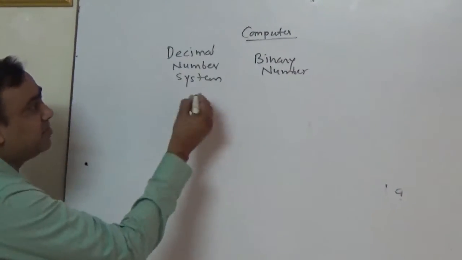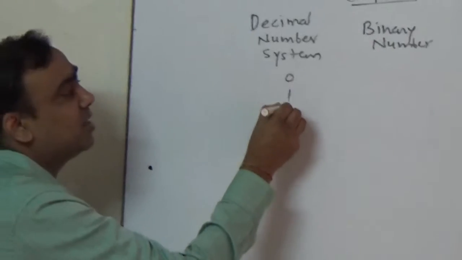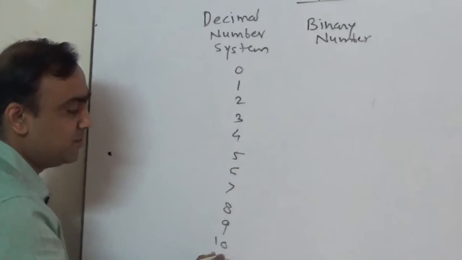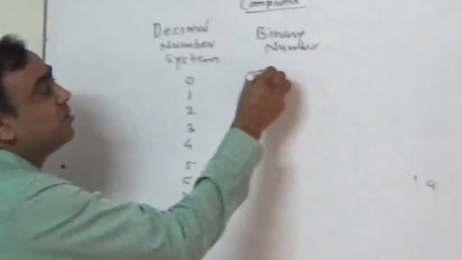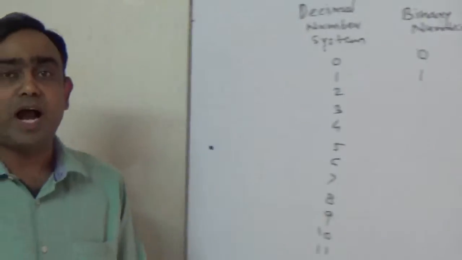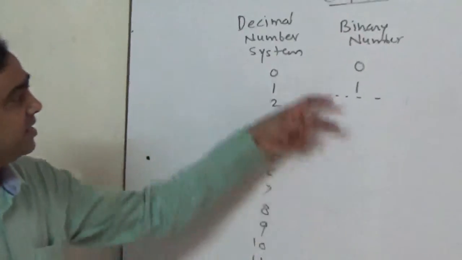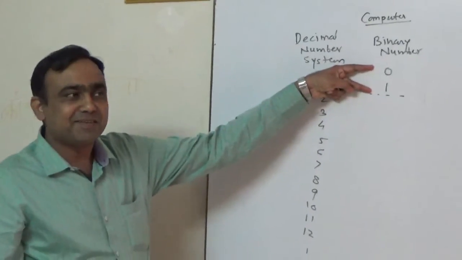So I can compare this. In decimal we have 0, 1, 2, 3, 4, 5, 6, 7, 8, 9, 10, 11, 12, and so on. In the binary number system we have only two digits, 0 and 1. Okay, so this ends here. So this is a very poor number system, we can say.